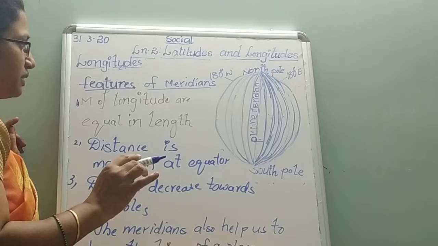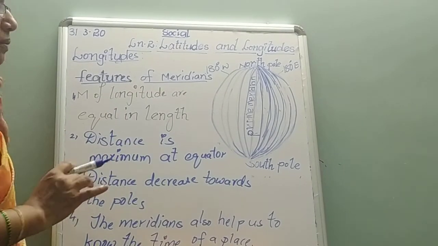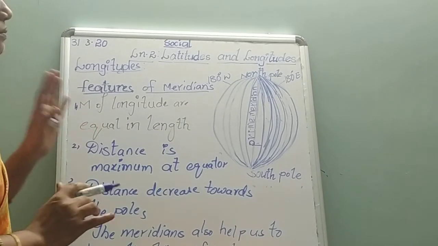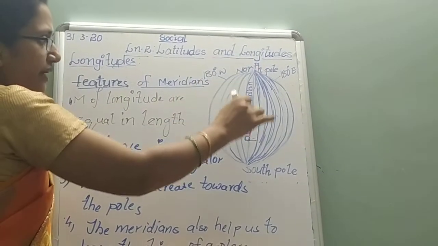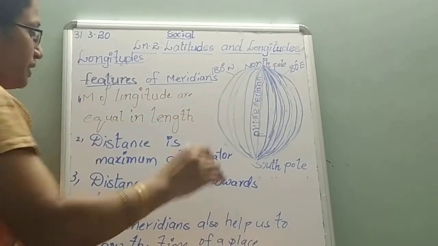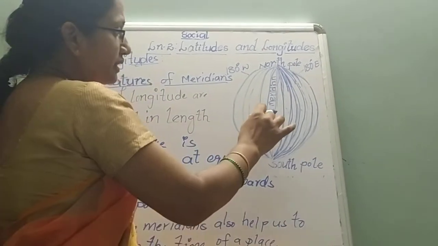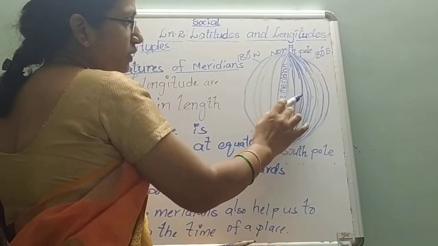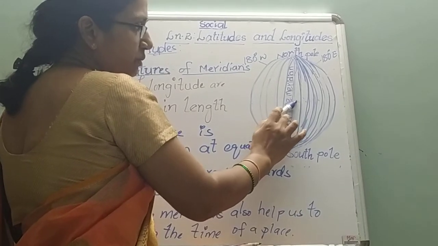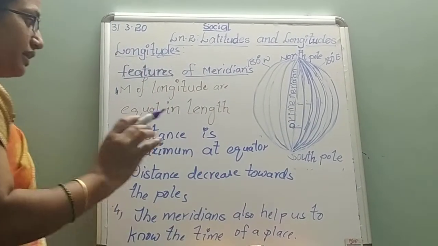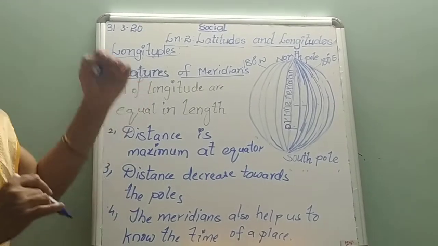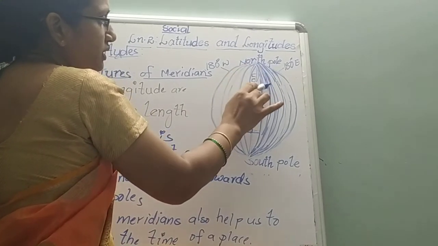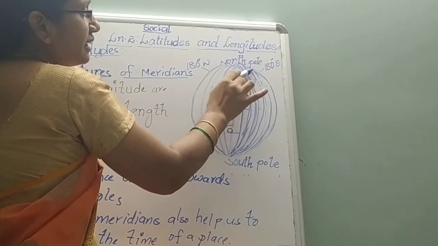So what is the first feature? Meridians of longitude are equal in length. Lengthwise, all the meridians are equal. The distance between two meridians is maximum at the equator. The distance between two meridians decreases when it reaches towards the pole.